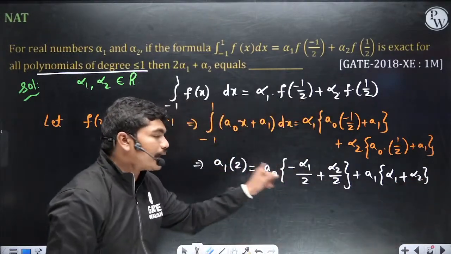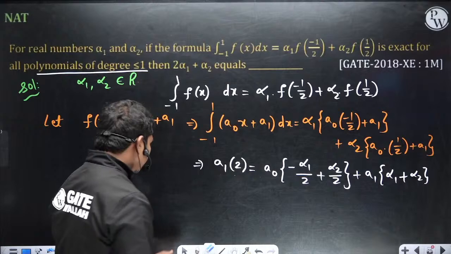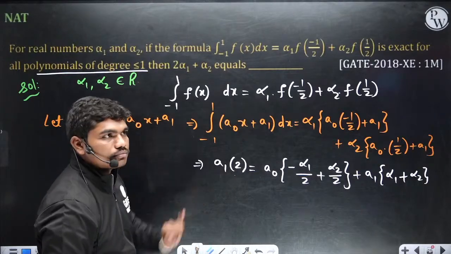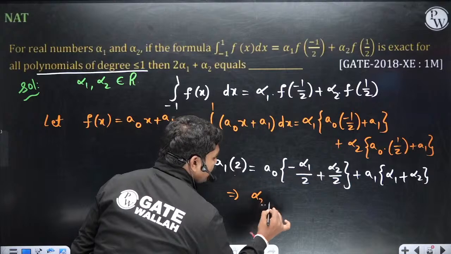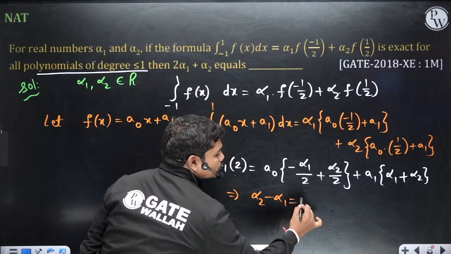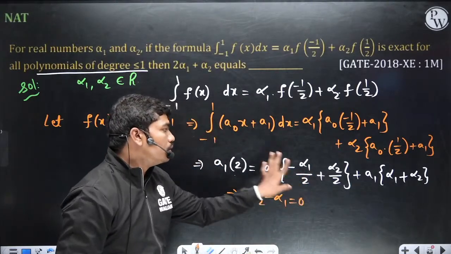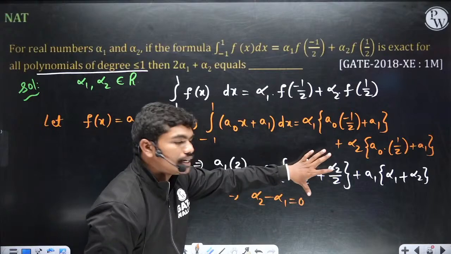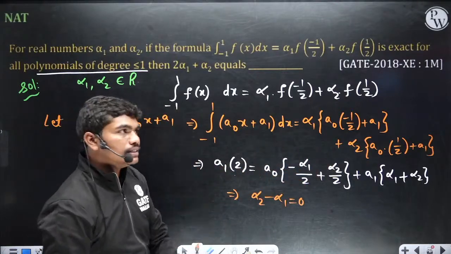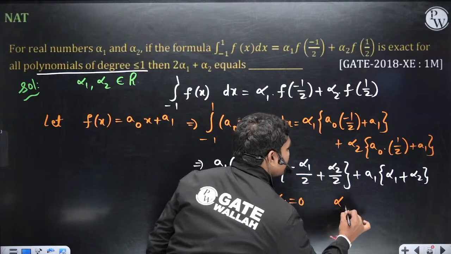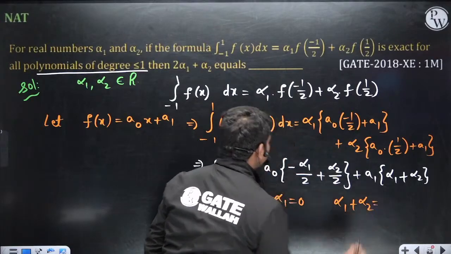Now if you compare on both sides, definitely the left hand side has no a naught term. So that implies alpha 2 minus alpha 1 by 2 is equal to 0, because this constant must be 0 since the left hand side has no a naught term. Clear? And on the right hand side alpha 1 plus alpha 2 is equal to 2.